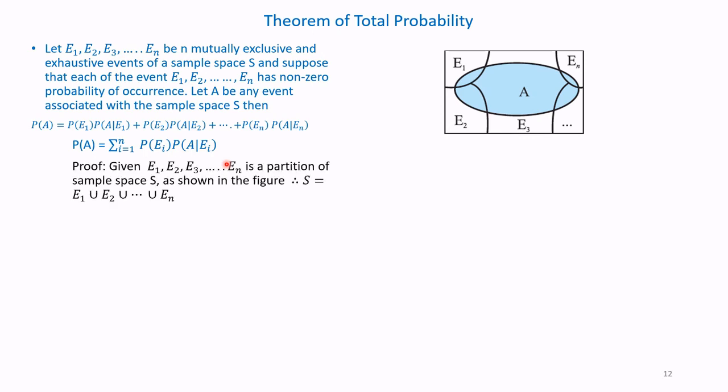Proof. Given E1, E2, E3, etc., up to En is a partition of the sample space.